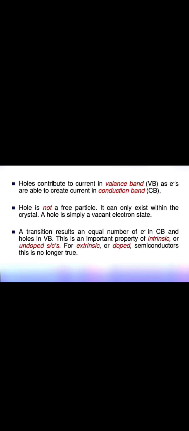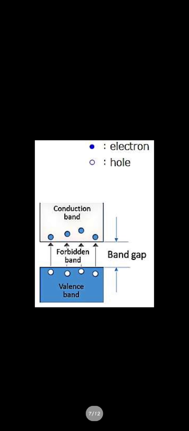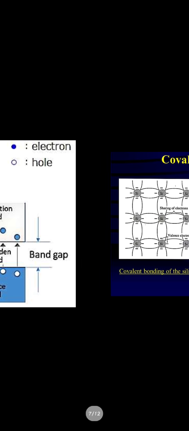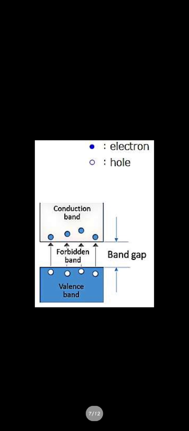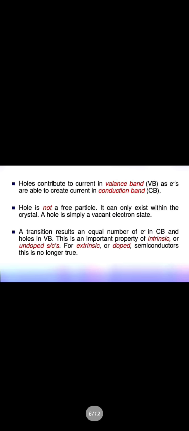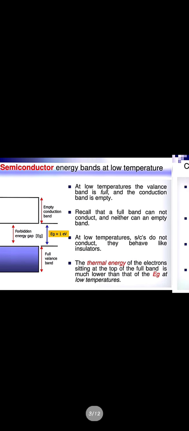So in semiconductors, we need only about 1 electron volt for the electrons to jump from the valence band to the conduction band. Okay, so this is the forbidden energy gap. You can see here the holes are on the top of the valence band and the electrons are at the bottom of the conduction band. So the energy band gap tells us how much energy in electron volts is required for the electrons to jump from the valence band to the conduction band. Okay, so this is the energy band gap.